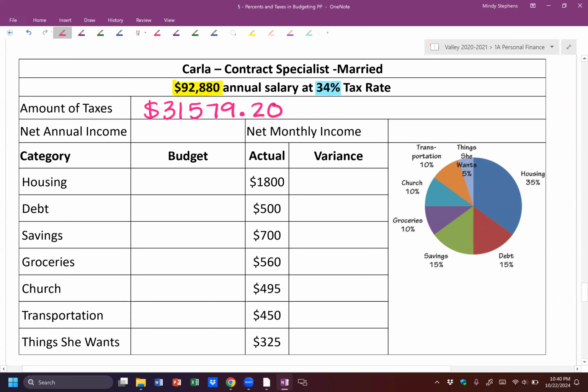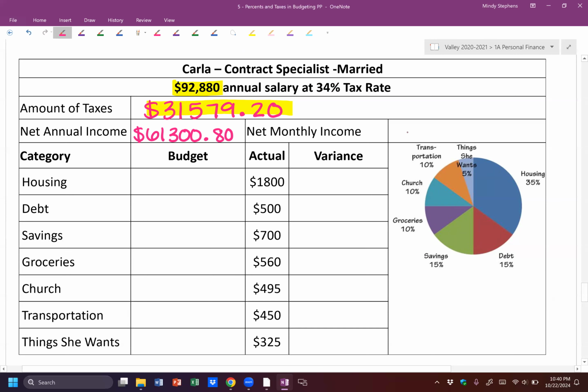Then we need to subtract that from the income. So 92,000 minus the 31. We're subtracting these two numbers that I have highlighted in yellow. Those are the two I'm subtracting. So that gives me a net income of $61,300.80.